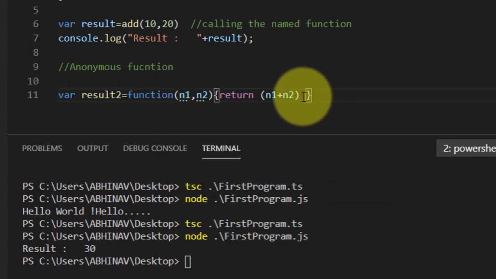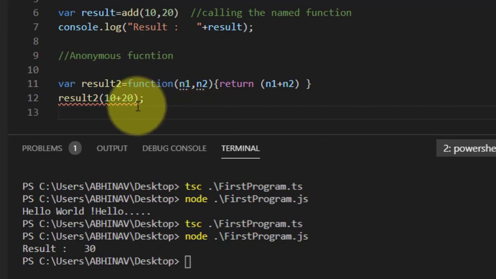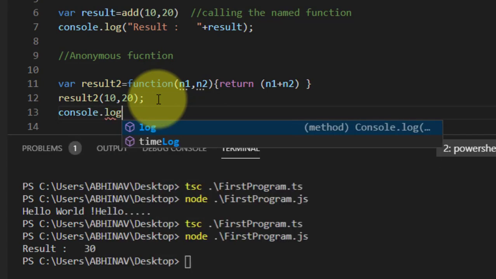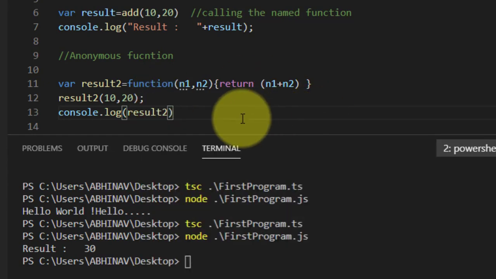So I will try. So result2 in brackets. Console dot log and then result2. Okay. So I save this.